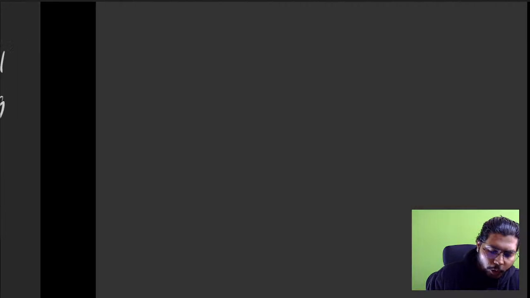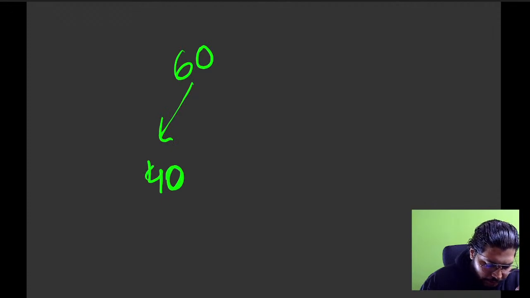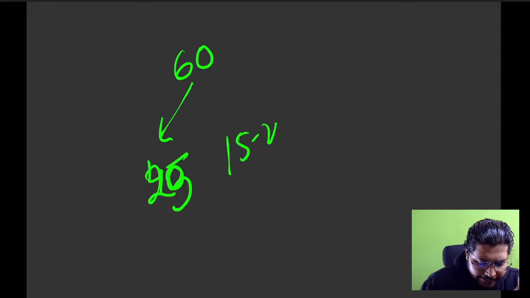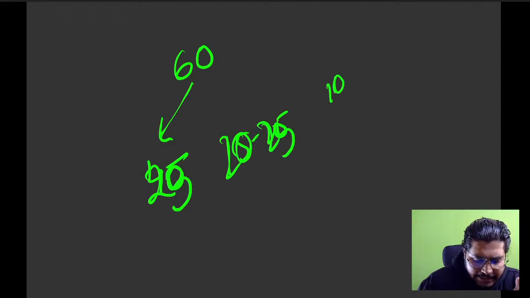In general, if you see the whole paper of 60 marks, 25 are easy, 20 to 25 are average, and a maximum of 10 will be above average or tough. That's it.